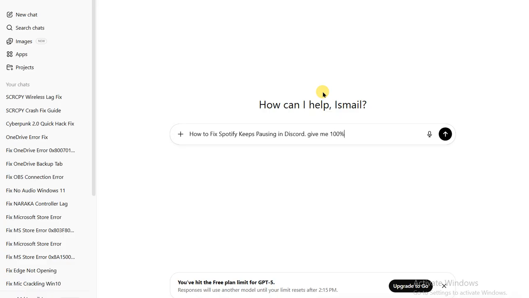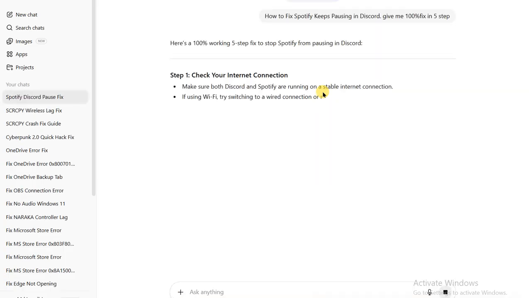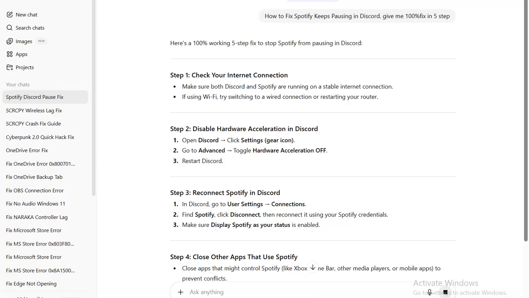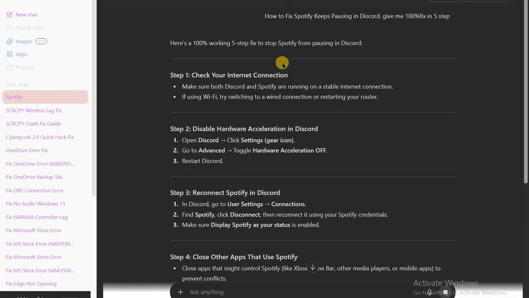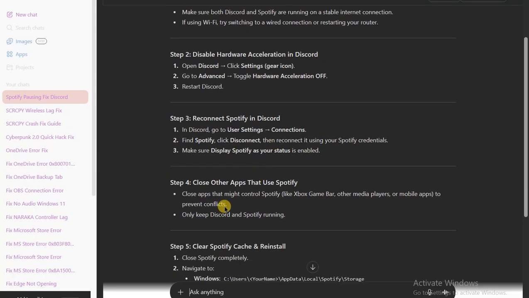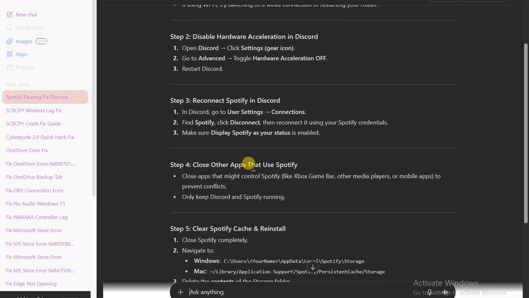Instead of disconnecting or reinstalling apps blindly, we fix the exact Spotify Discord connection, an authorization path that causes songs to pause. This works because it restores proper communication between both apps. The method is fast, safe, and works on all setups once you apply it.